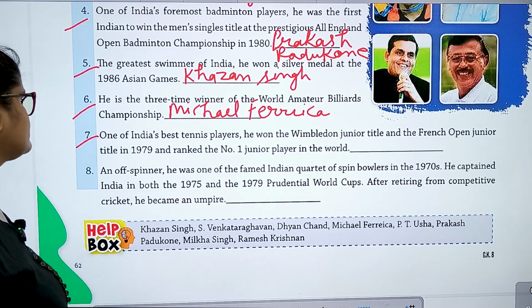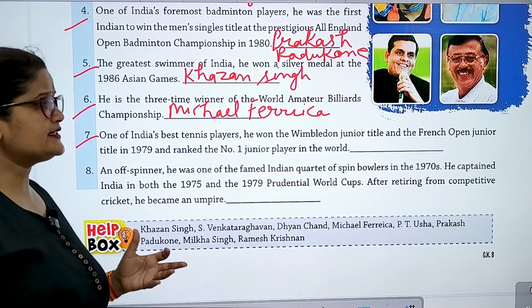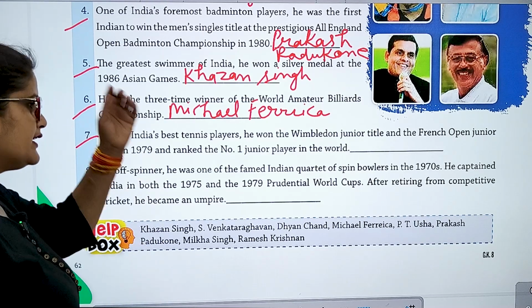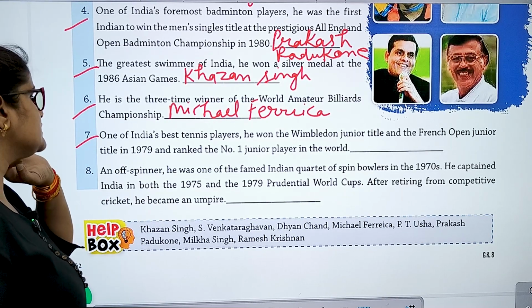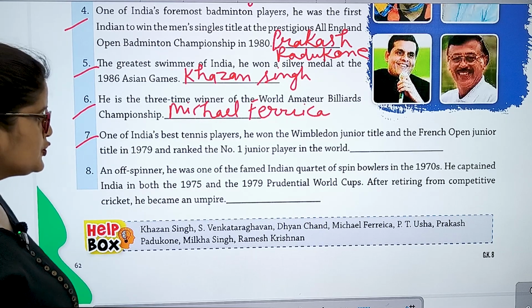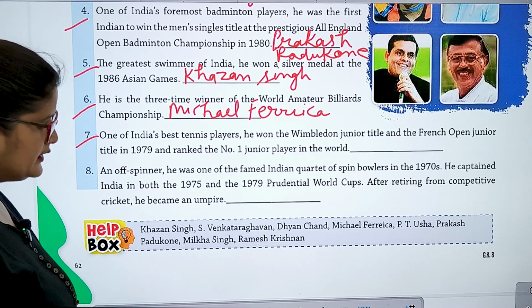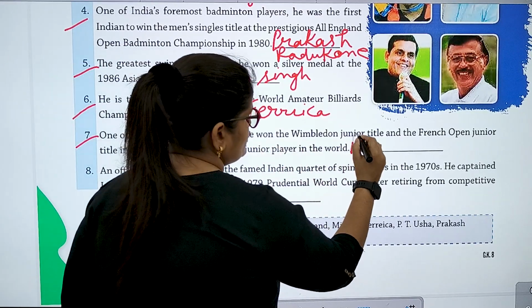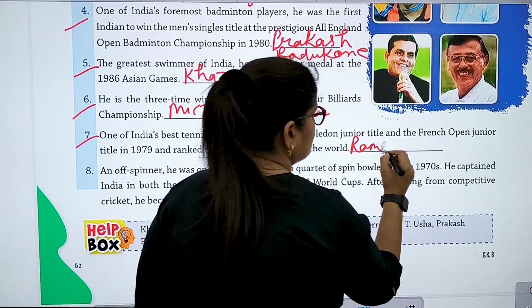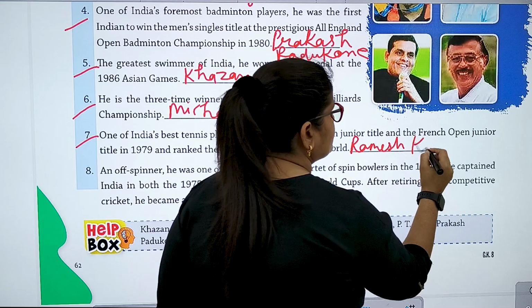Number 7, one of India's best tennis players. He won the Wimbledon Junior title and the French Open Junior title in 1979 and ranked the number 1 junior player in the world. ये हैं हमारे रमेश कृष्णन, जो प्लेयर है रमेश कृष्णन।